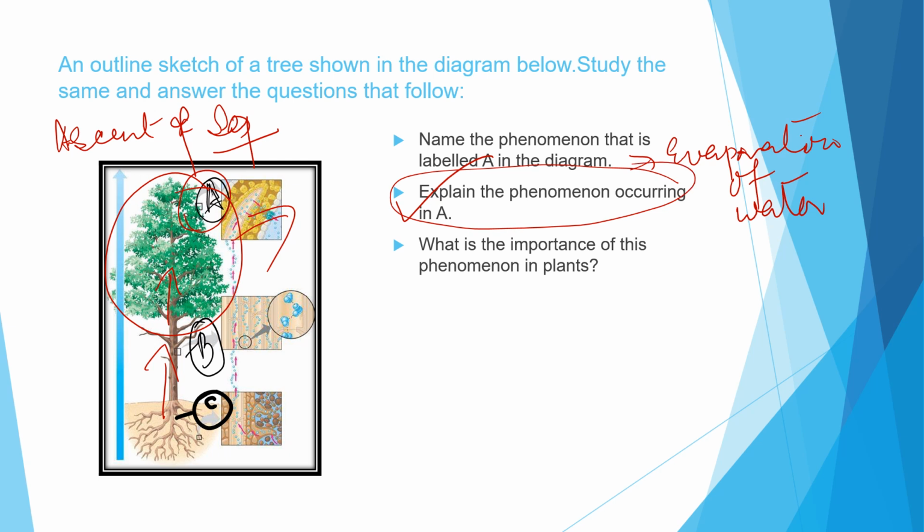So what is the importance of this phenomenon in plants? We should write what is the significance of transpiration. That is removal of excess water, cooling effect, as well as the distribution of minerals, as discussed in the previous one. So this is all for this one. Let us move on to the next slide.